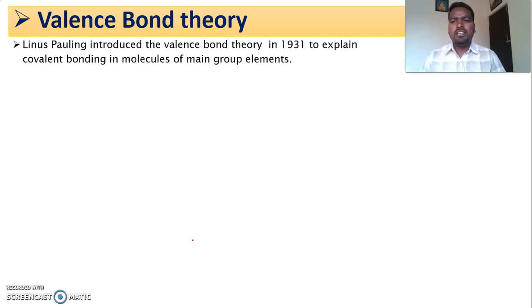This valence bond theory was proposed by Linus Pauling. He introduced this concept in 1931 to explain the covalent character present in molecules. And this theory mainly considers the concept of hybridization in order to explain the formation of the coordination bond.